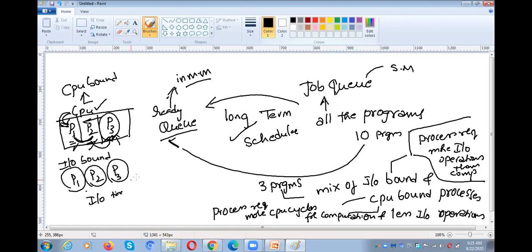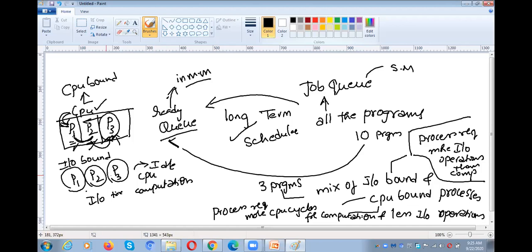They are least bothered about the computation, CPU computation. So automatically what happened? If these three processes do not require the CPU much time, those three are in the ready queue. There is no other process. So automatically what will happen? CPU will be idle most of the time.